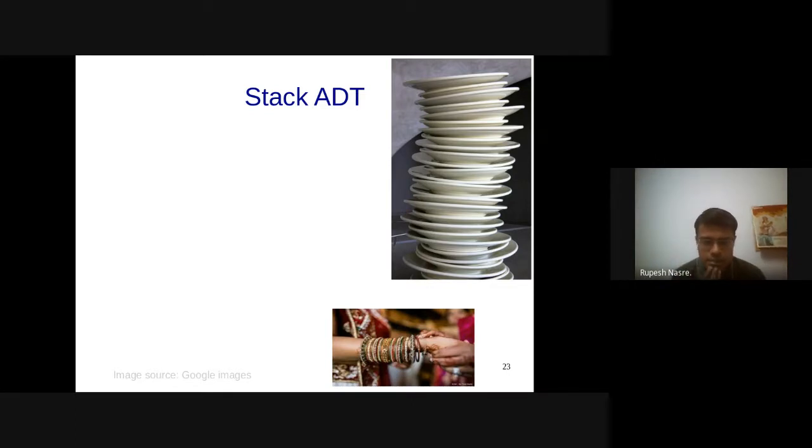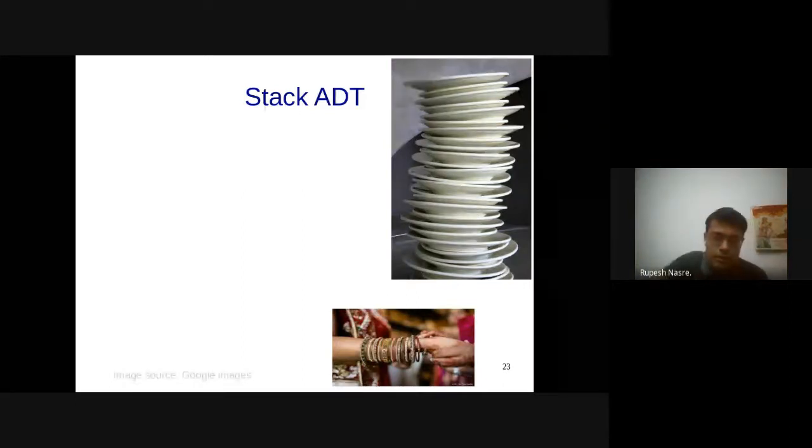Another interesting example which one of my former PhD students had given was that the bangles in the hand are essentially forming a stack. You cannot take out a bangle arbitrarily. Of course, there are variants you can think about, where the bangle is very large and therefore you can take it out of order, etc.